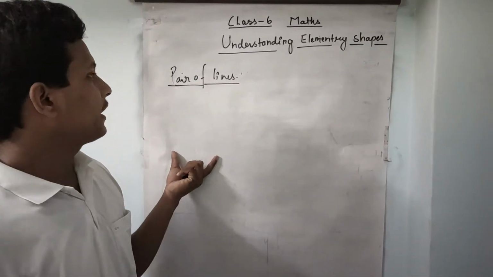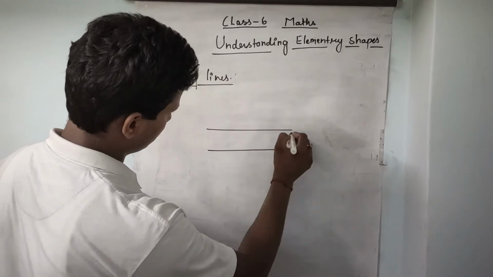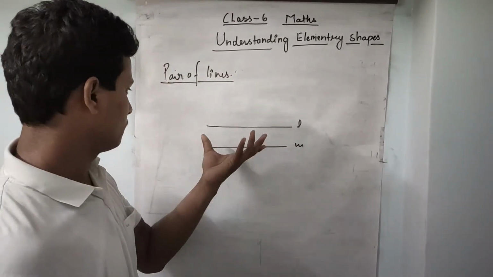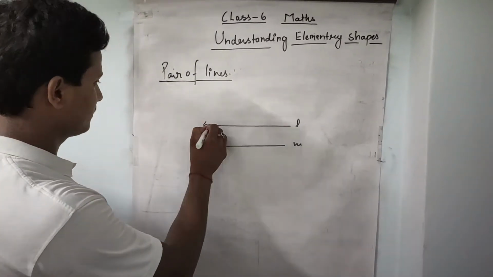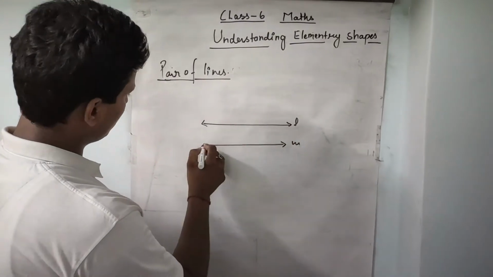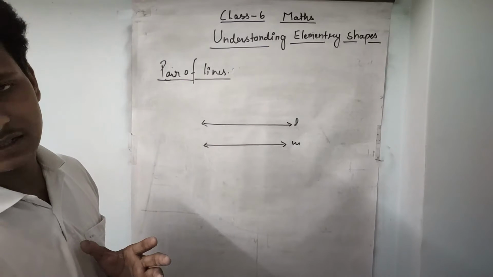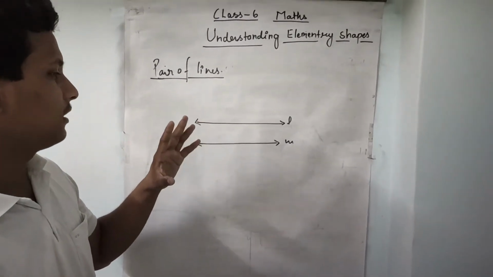So the next part is pair of lines. Suppose this is one pair of lines. In between there is the same distance throughout the line. There is the same distance. So if two lines have no intersecting point, then they are called parallel lines.